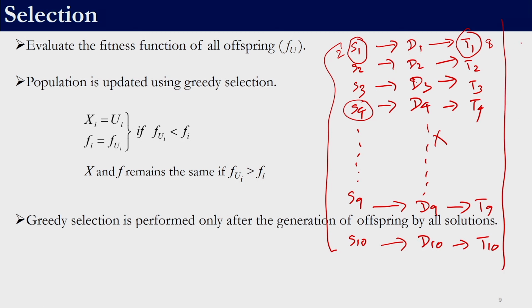For the next population, S1 will be the first member, right. So, for example, S2 is let us say 5 and T2 let us say it is 3, right. So, in this case T2 will survive, right. So, similarly between these 10 comparisons we will get 10 solutions. That solution will form the population for the subsequent iteration. That completes the discussion of differential evolution.